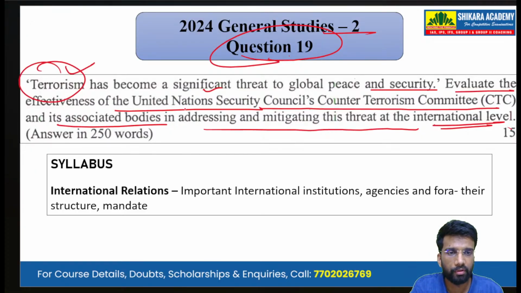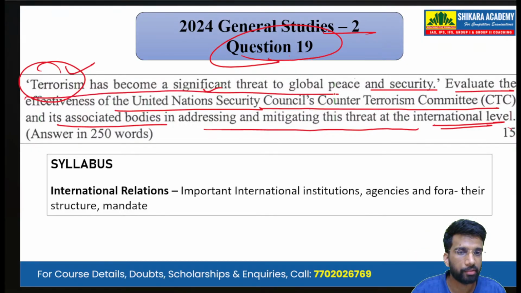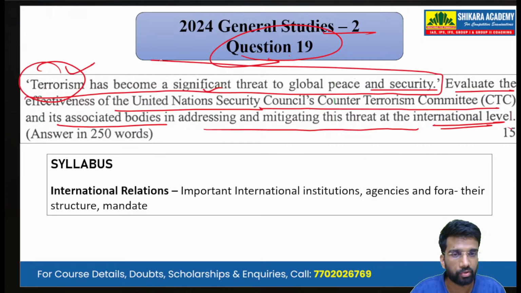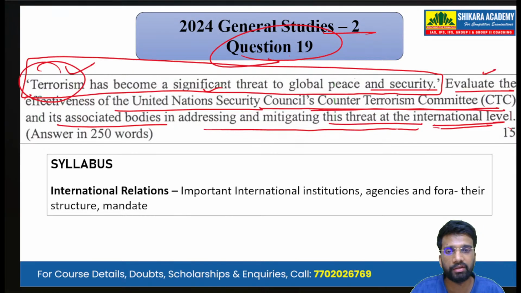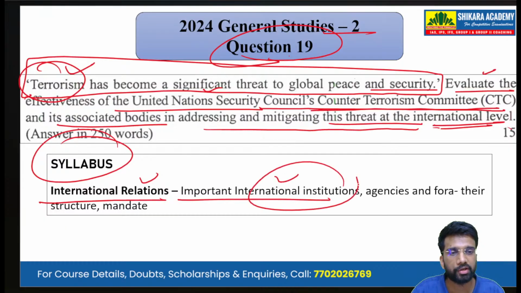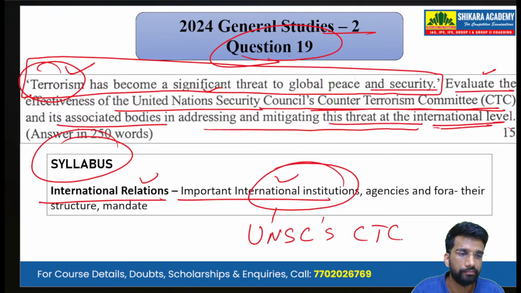We are given an introductory line that is terrorism has become a significant threat to global peace and security. This is just a vague and introductory line, but the question asks us to evaluate the effectiveness of the CTC, that is Counter-Terrorism Committee, in addressing and mitigating the threat at the international level. So, mapping it with the syllabus, we can see that it has been asked from the subject of international relations and important international institutions. So, we are talking about UNSC's CTC.